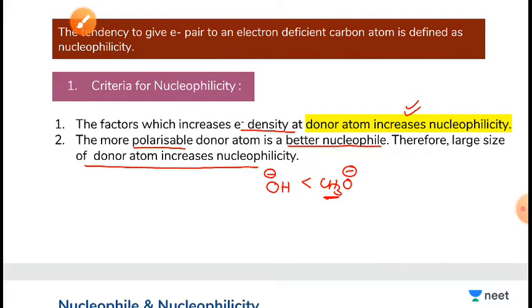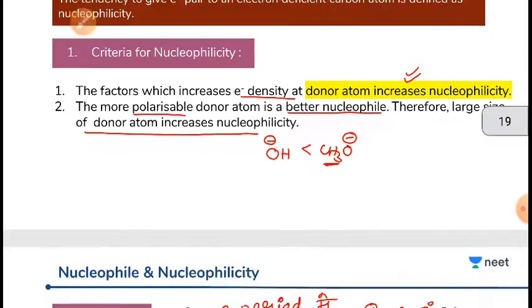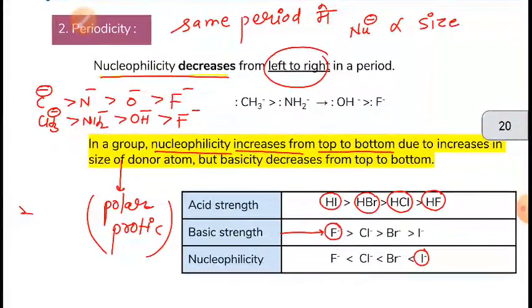As polarizability increases, nucleophilicity increases, and polarizability is directly proportional to the size of the anion. Now, periodicity.